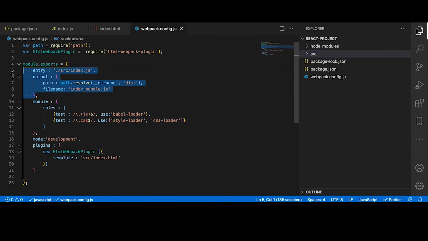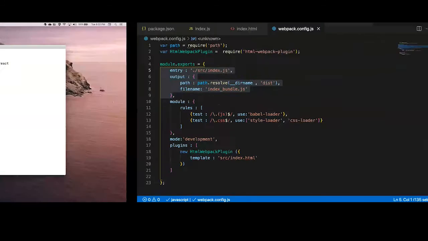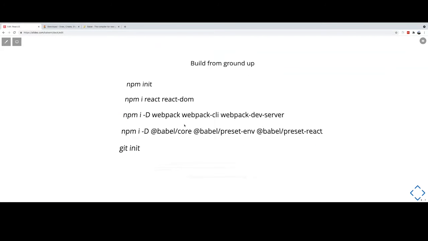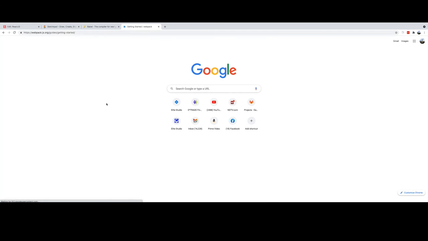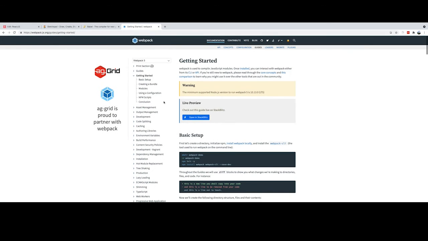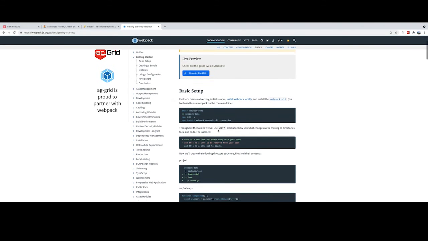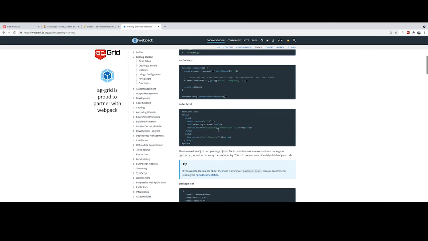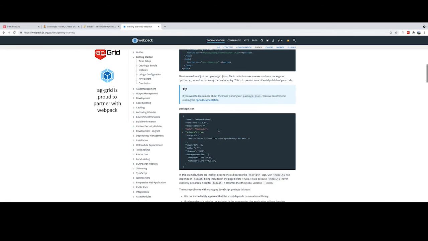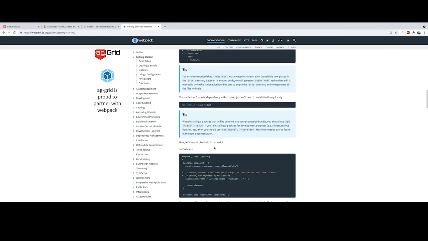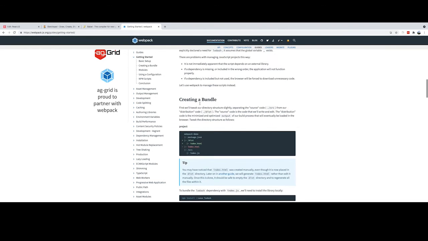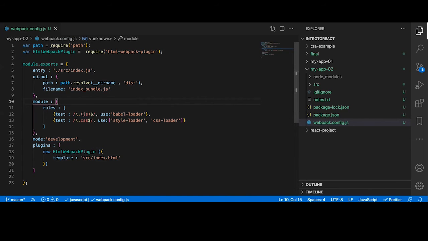You can find it on the Webpack website. So one second, let me show you. Yeah, this is very good documentation. It starts from the basics, but you can do complex things using Webpack. It's really powerful, the things you can achieve, right? You can just go over this and you will see how the bundling is done, and what all options are available.